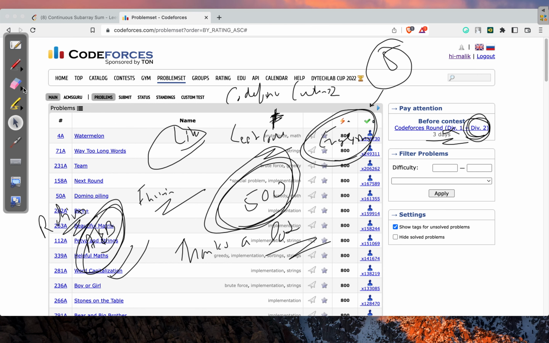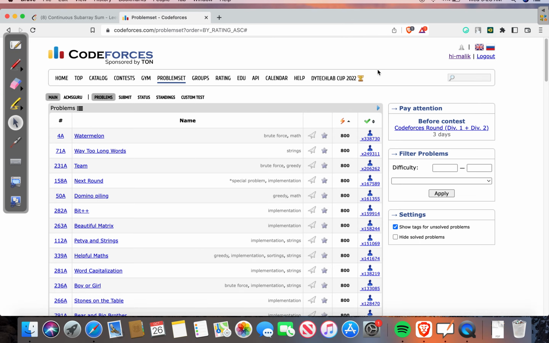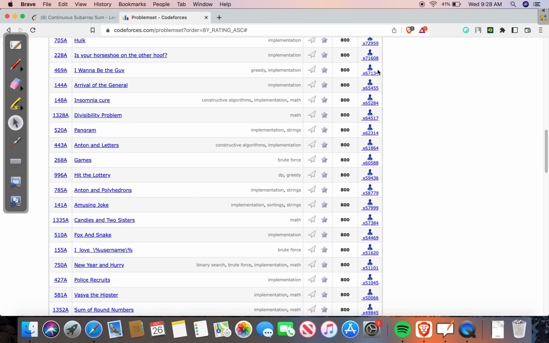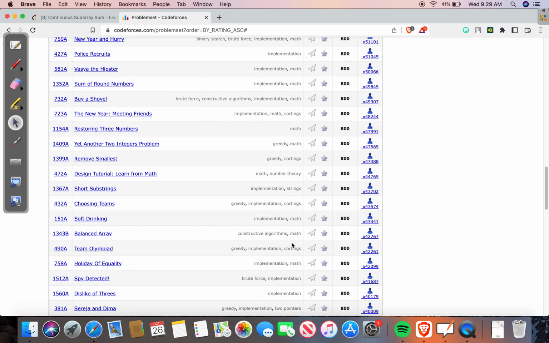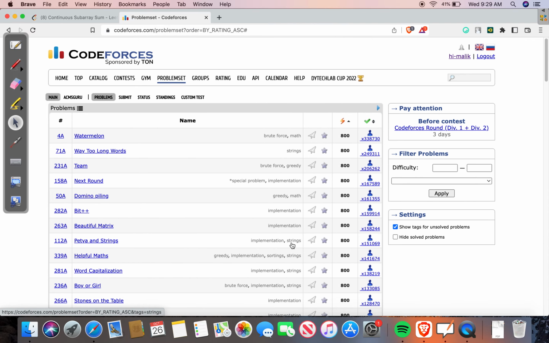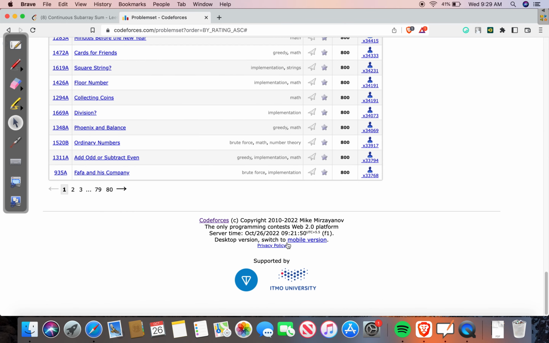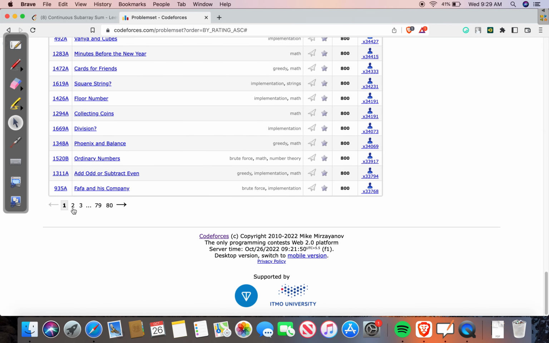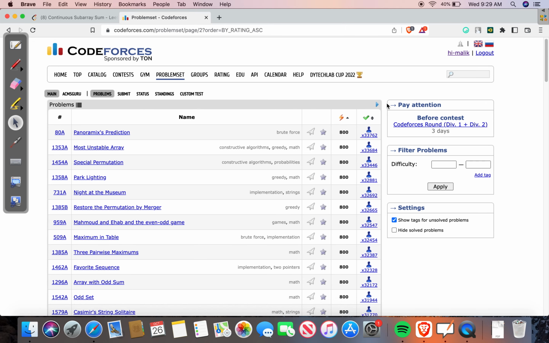Here we go. There are a lot of problems, seriously. We're definitely going to complete this page. This page has about 100 problems, so a single page is 100, and we're going to go till the second page, all the A level and B level problems, as you can see over here.